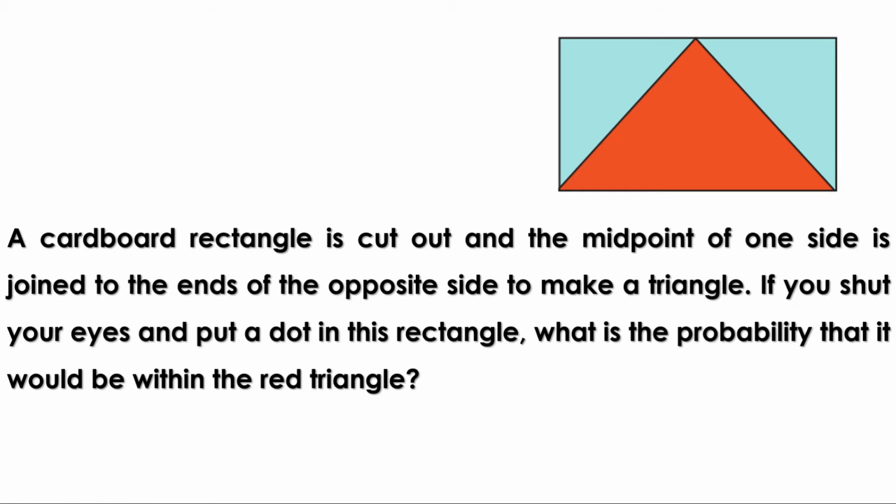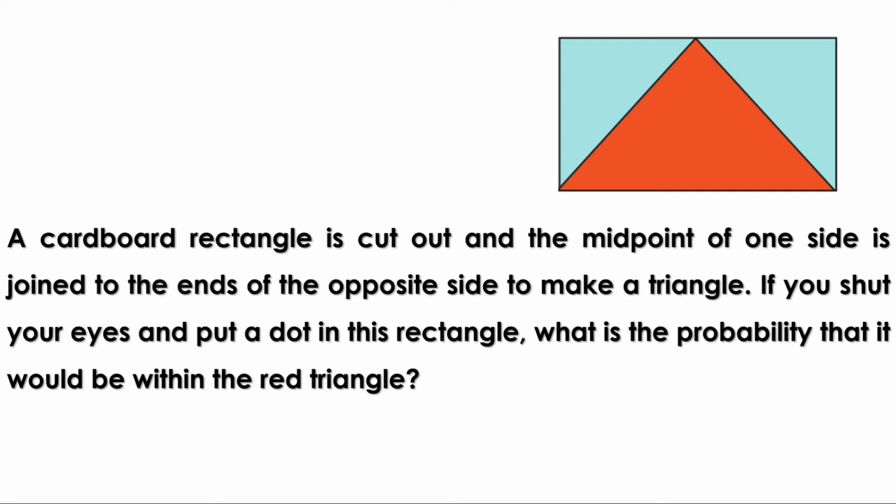No. We have to put a dot within this rectangle. How many dots can we put? We cannot count. But if you consider all those dots, it constitutes the area of the rectangle. Similarly, if you consider all the possible dots within this triangle, it is the area of the triangle.